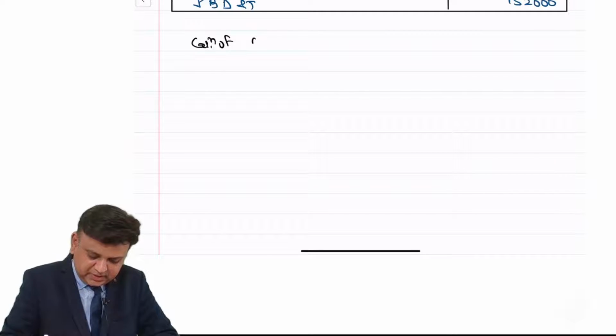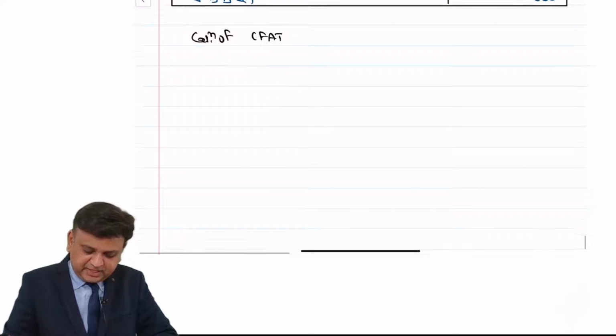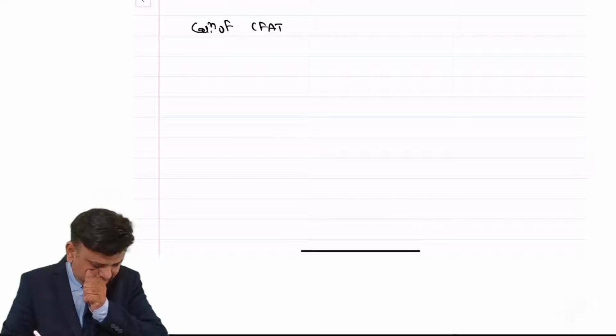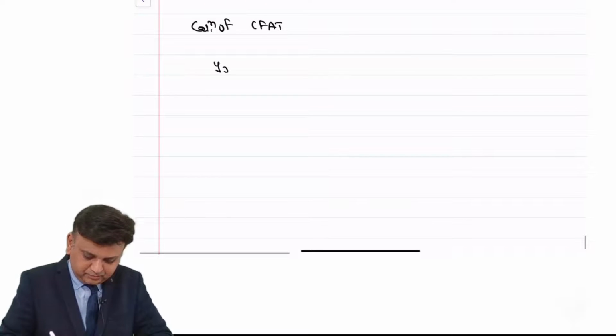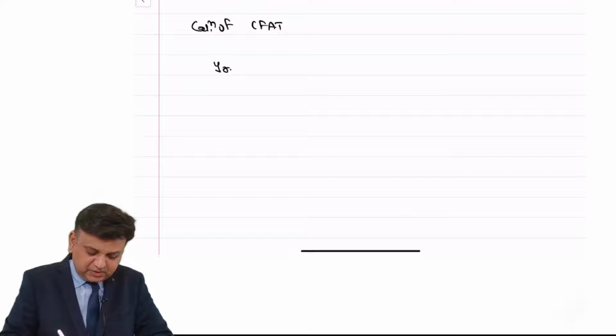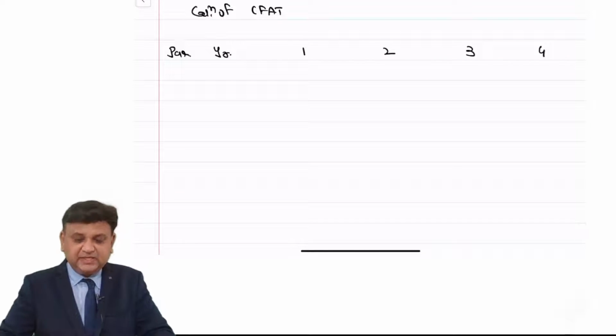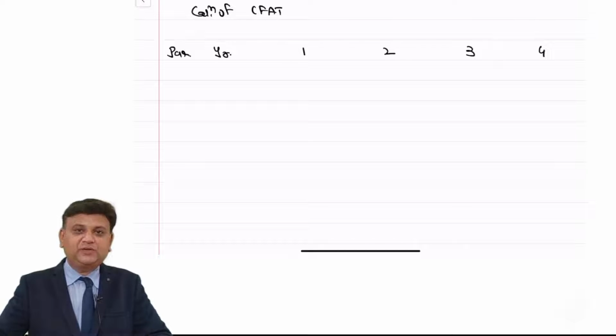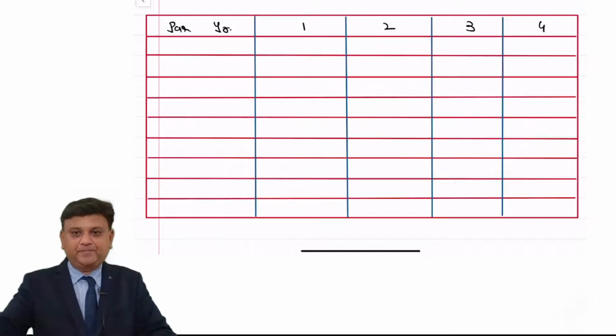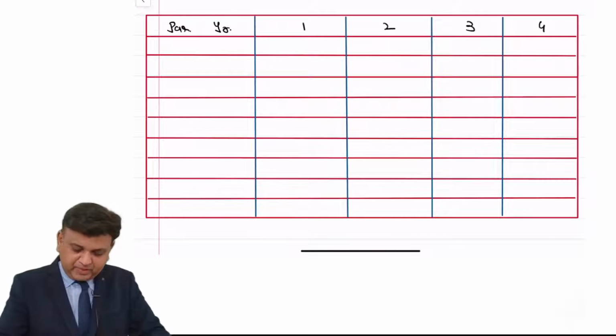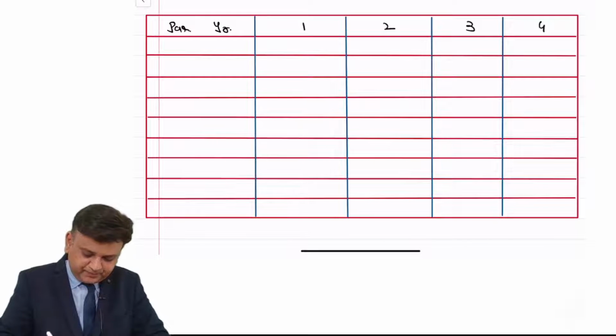Calculation of CFAT, cash flow after taxes. Column number 1 is particulars. Opposite to that, first year, second year, third year, and fourth year. Please write in the chat box what would be CFAT for the first year. So friends, over here, we can start with profit before depreciation and taxation.